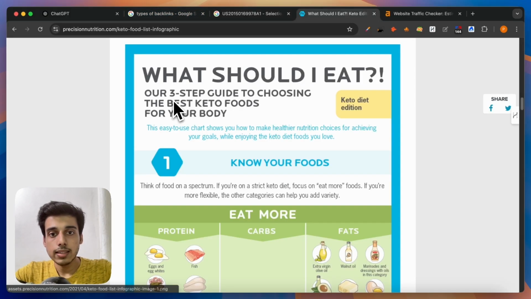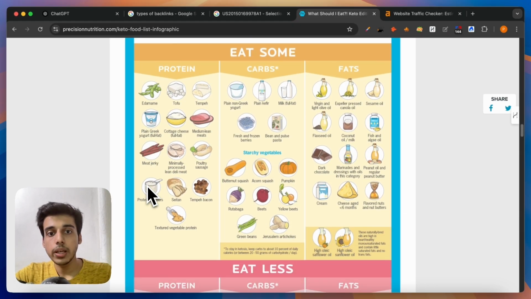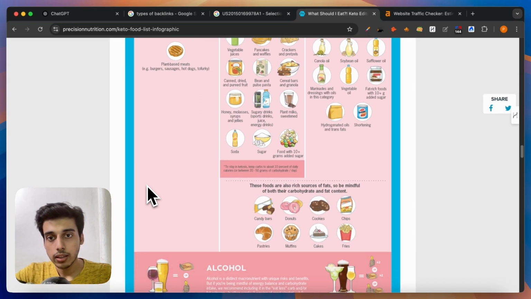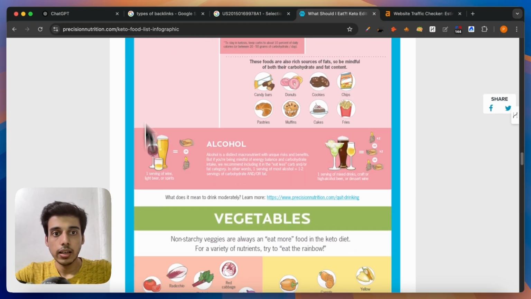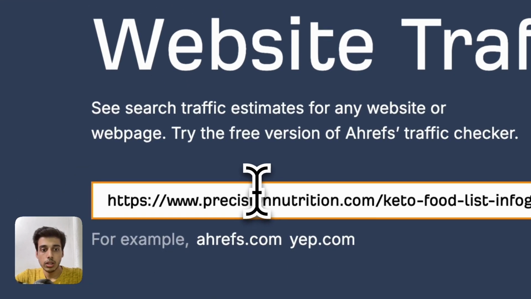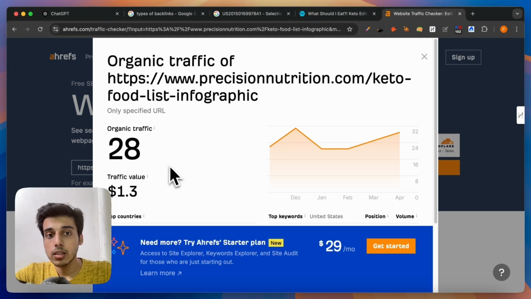So here's also an example of a web page which is doing very good in terms of attracting traffic. This entire page has this big infographic on what foods to eat during keto diet. And if I paste this link in Ahrefs free traffic checker tool, I would come to know how much traffic this web page alone is getting.